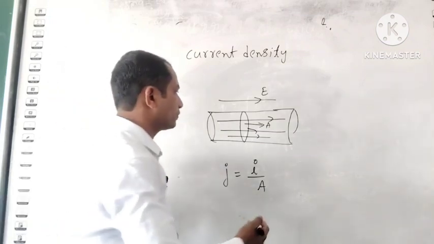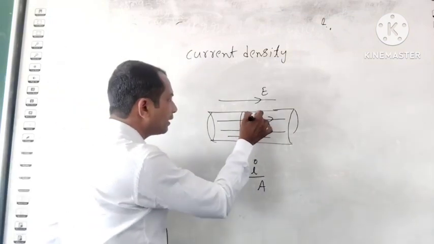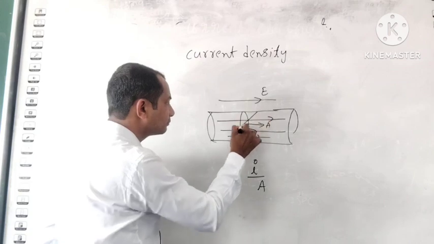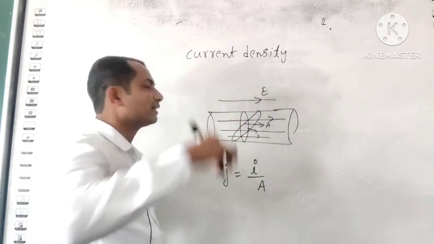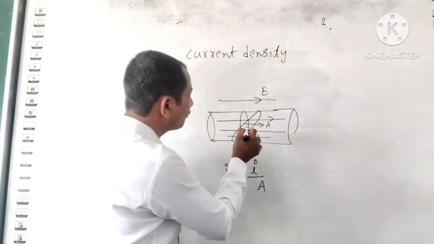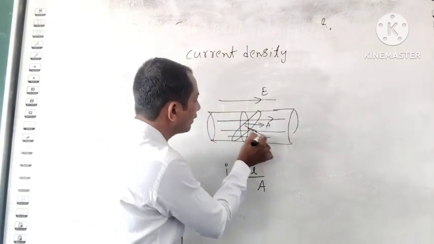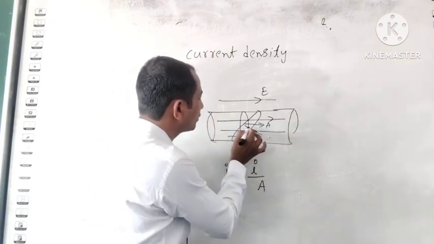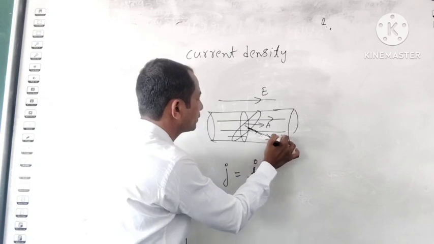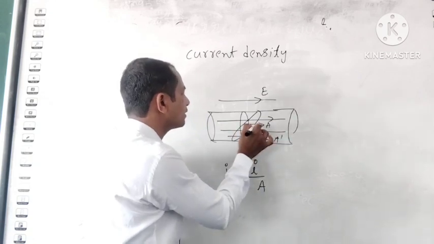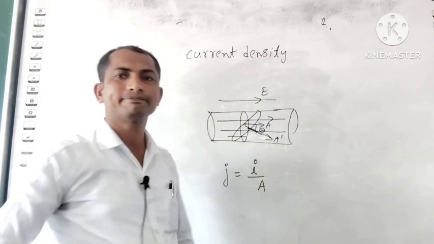Suppose I have taken a surface area like this, I can take a surface area like this also. For this, the area vector will be in this direction. Let's take A dash, making some angle theta.